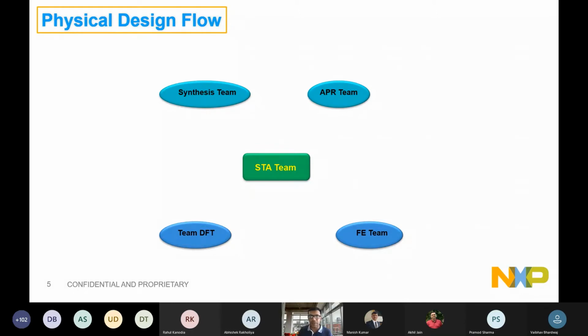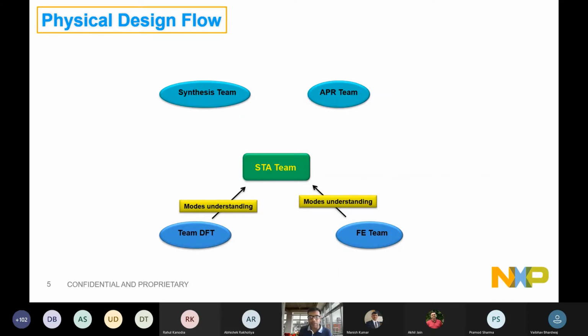So these are those interfaces where the STA team goes and talks. How it goes is, first of all, the STA team needs that mode understanding, the use cases of the design. It could be a front-end application driven thing, or it could be how to model the timing when we want the DFT team to be able to test their hardware before delivering it to the customer, right? So there will be n number of modes for which we need to write the timing constraints, right?